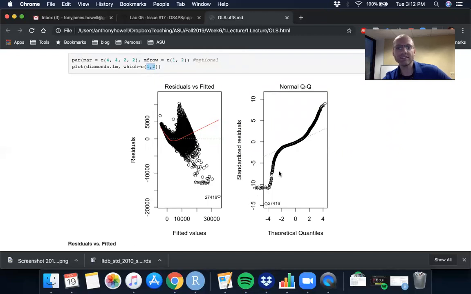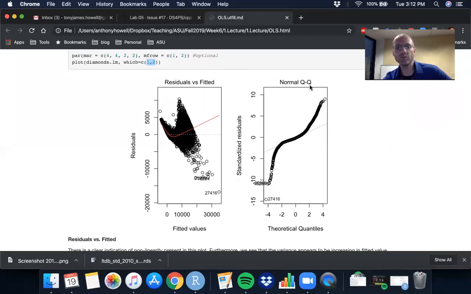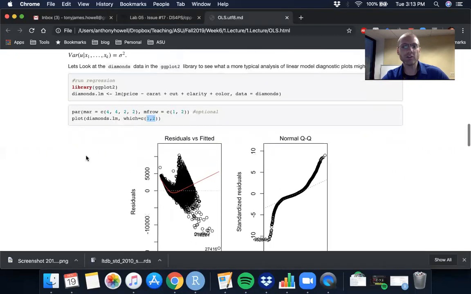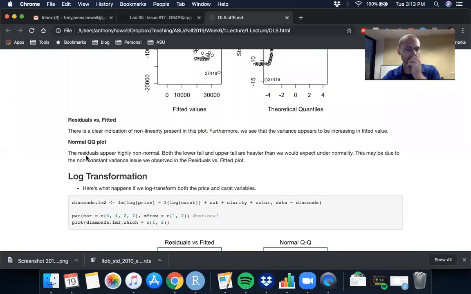And we can see in the second plot, this normal QQ plot, which is showing whether or not our residuals follow a normal distribution. If there's a normal distribution, most of the circles should fall on this line here. But we can see there are large departures, especially at the lower and higher end of the quantiles, that are departing from a normal distribution. So this violation of homoscedasticity is a problem.